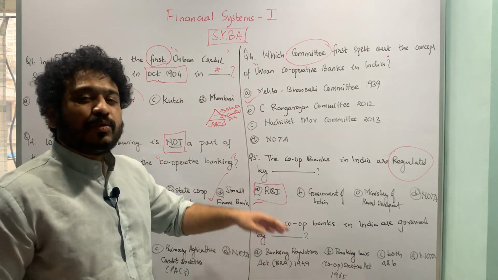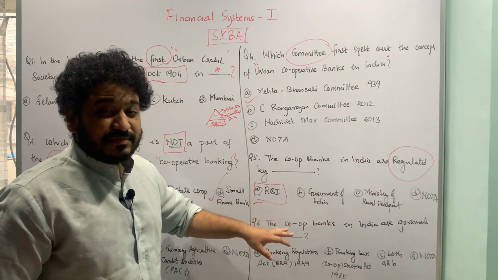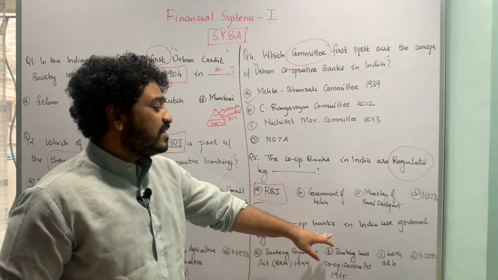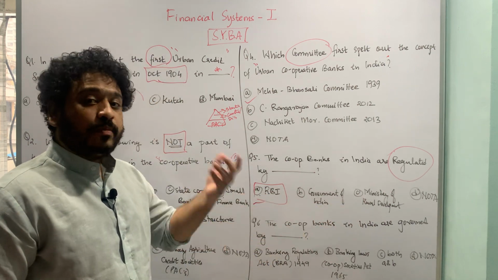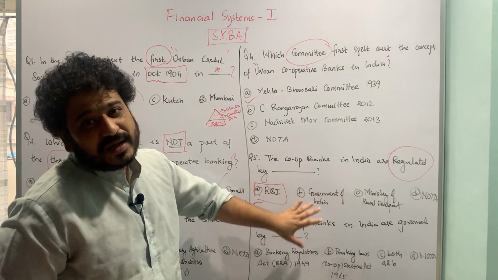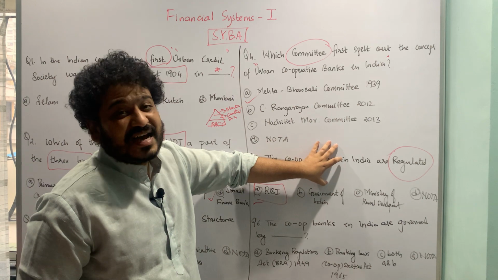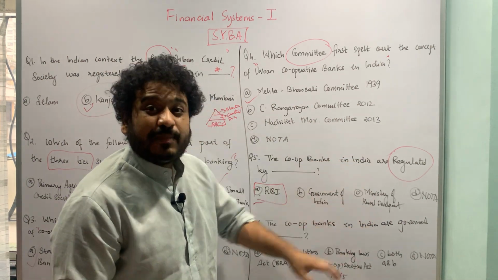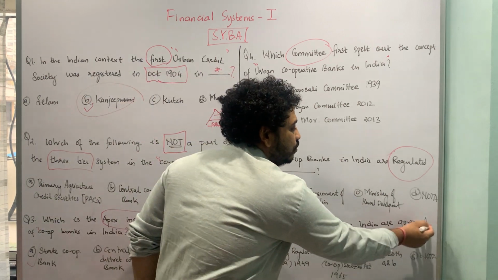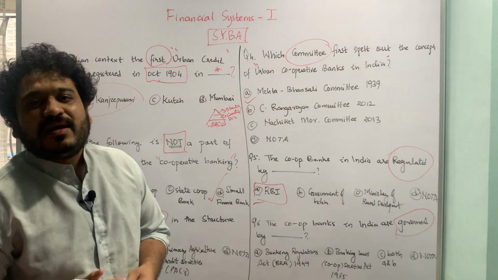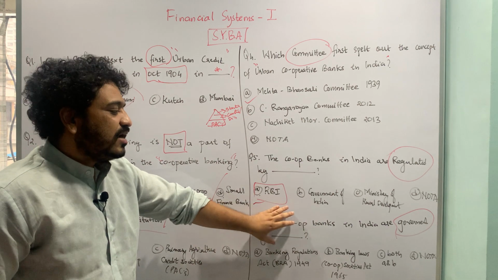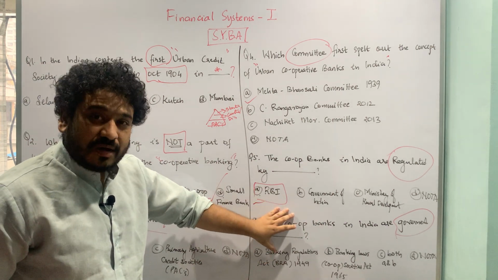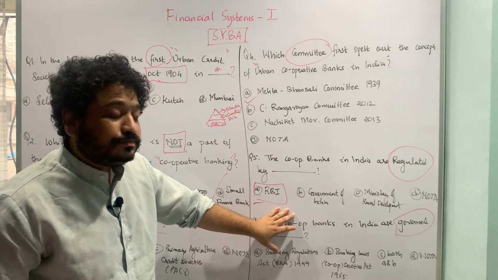Let us now move to the next MCQ in this session, and the last MCQ. The question goes like this: the cooperative banks in India are governed by whom? Now you have to be very careful while you read the questions. Earlier I asked about regulation of cooperative banks; here I am asking by whom they are governed. So please pay attention to certain important words. The question is: cooperative banks are governed by whom.